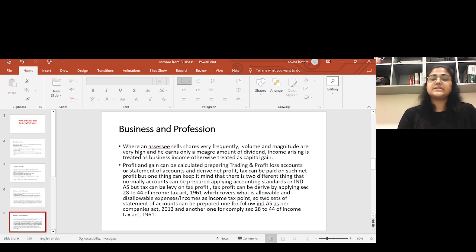Next, where an assessee sells shares, the important point is whether it is treated as business income or capital gain income.